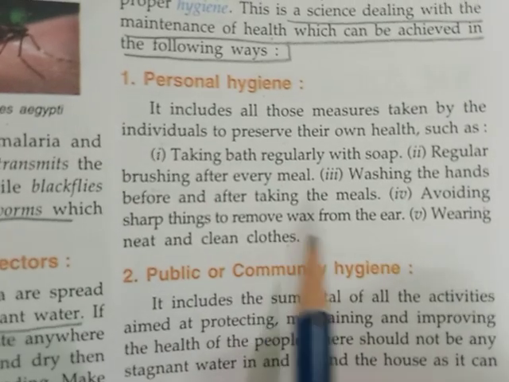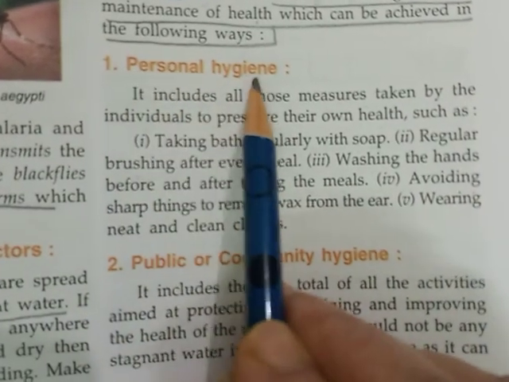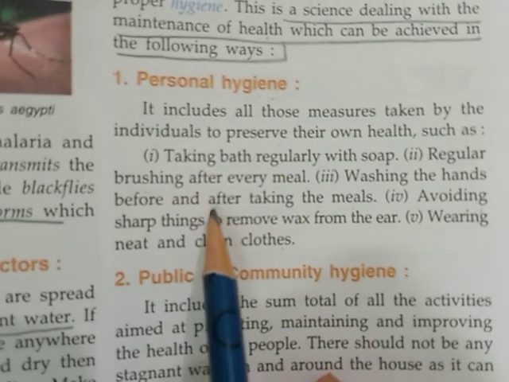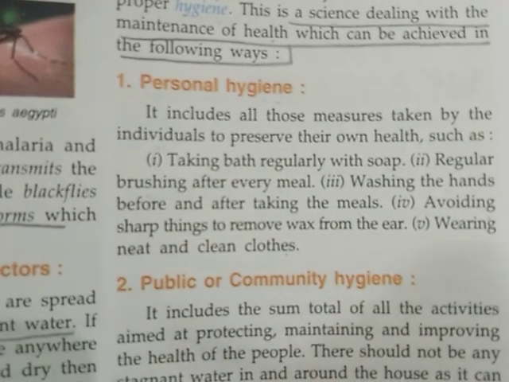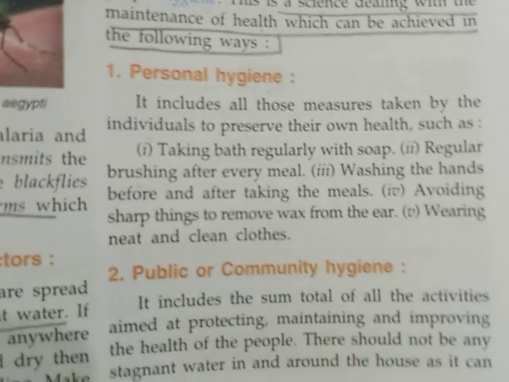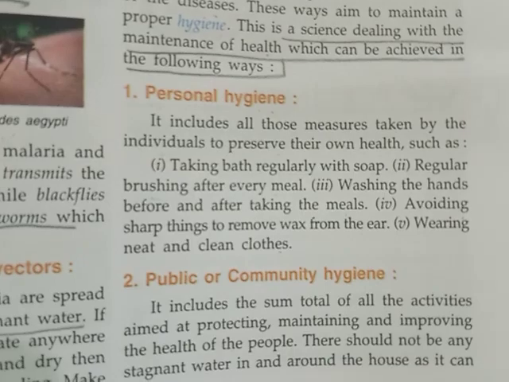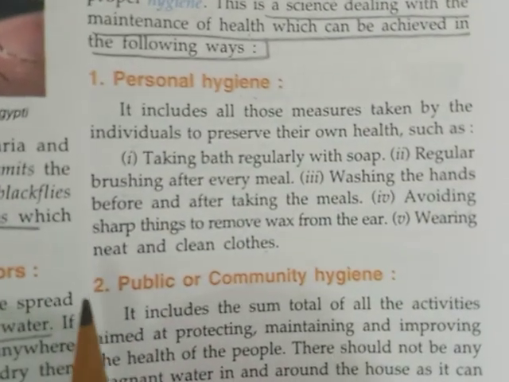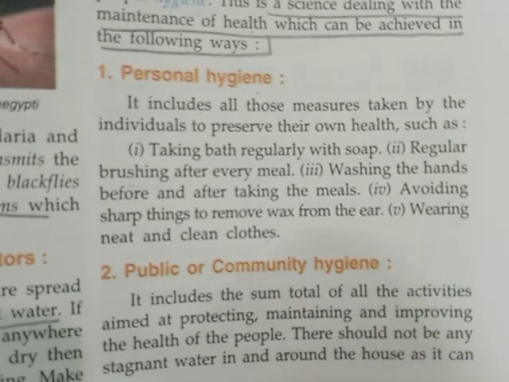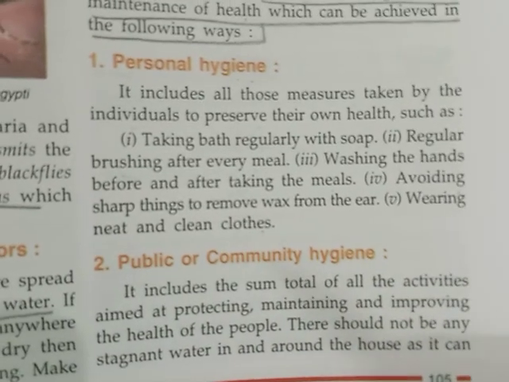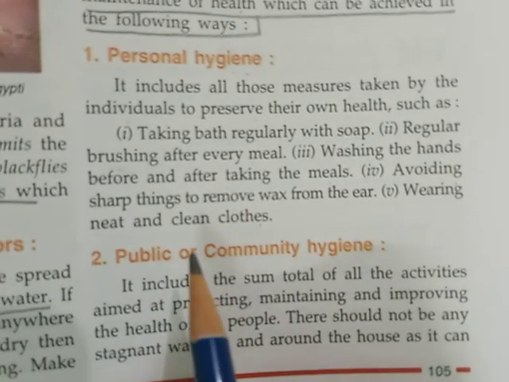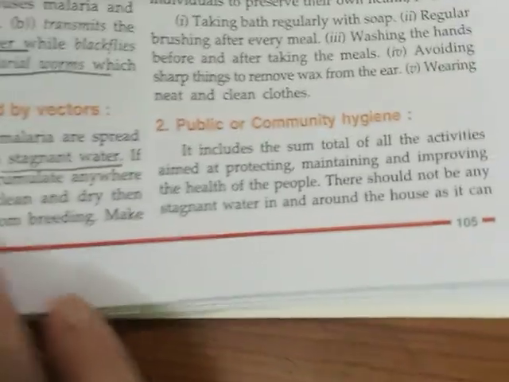Children, I know that everybody is following this personal hygiene. But how are you following it? You are taking a bath regularly, you are regularly changing your undergarments and clothes, you are brushing your teeth before and after eating meals, you are washing your hands, and you are not using any sharp thing to remove wax from your ears. So all these things are related to your personal hygiene. Now this is one way.